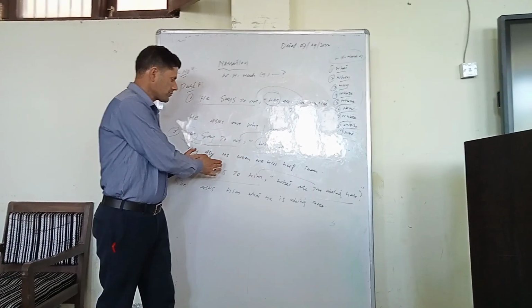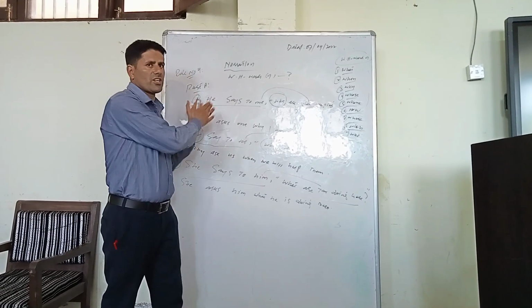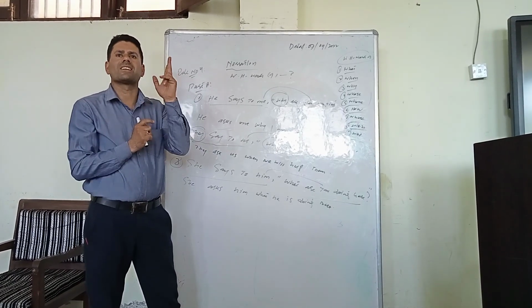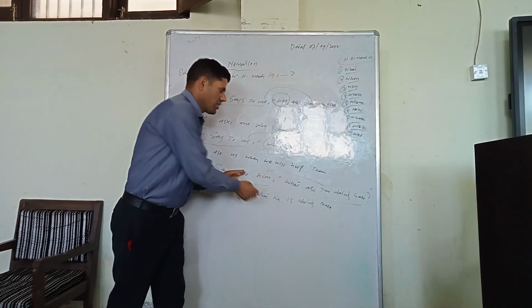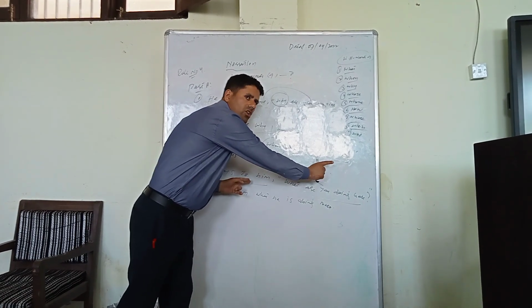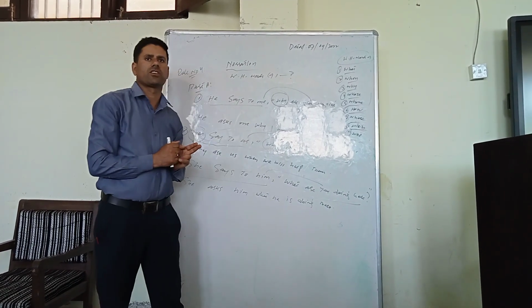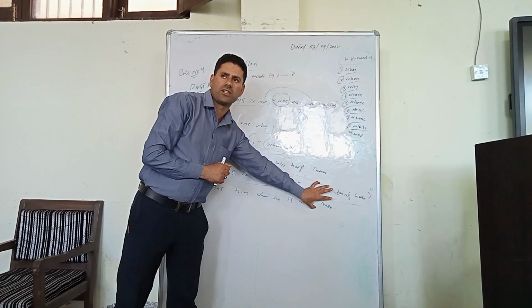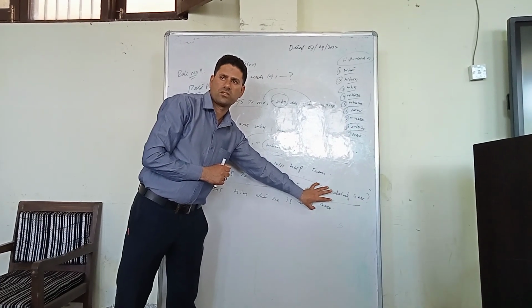Now see, when we change the sentence from direct to indirect, the sentence becomes single. When this becomes single, we have to remove the question mark at the end. We can't put the question mark at the end of the sentence because the next part becomes totally subordinate to the first part. Have you got it? Isn't it?